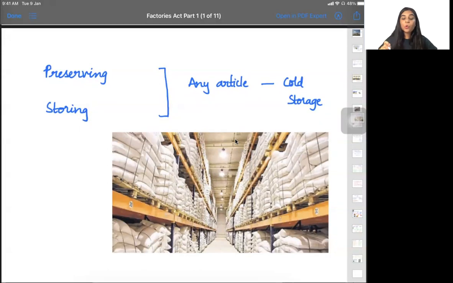Here, we are also talking about a cold storage service. If you can see in the photo, in India, this cold storage was not very common. These days, the government is also giving some subsidies and incentives for people to start these cold storage facilities. Because when we don't have cold storage facilities, it becomes difficult to store products for a longer duration, and because of which they could perish. A lot of farmers and a lot of people were losing money because in India we didn't have these cold storage facilities. So preserving or storing any article in a cold storage facility is also called a manufacturing process. Is that clear? Yes, ma'am.